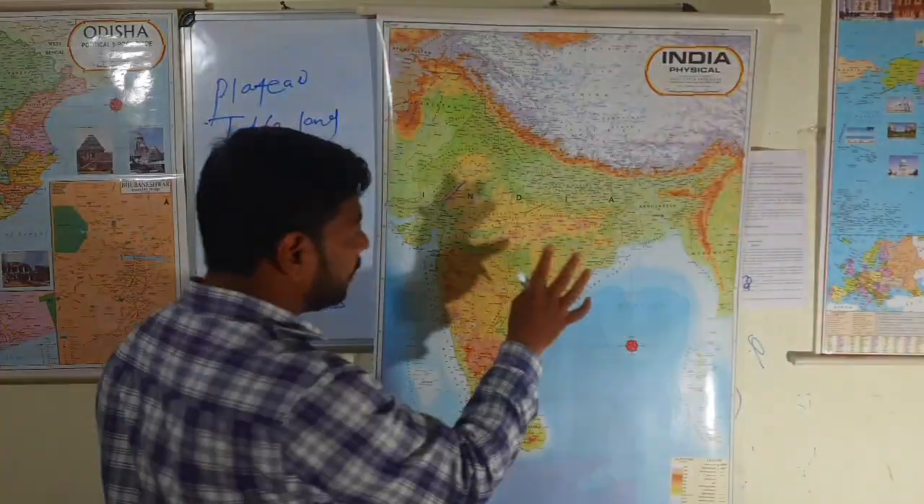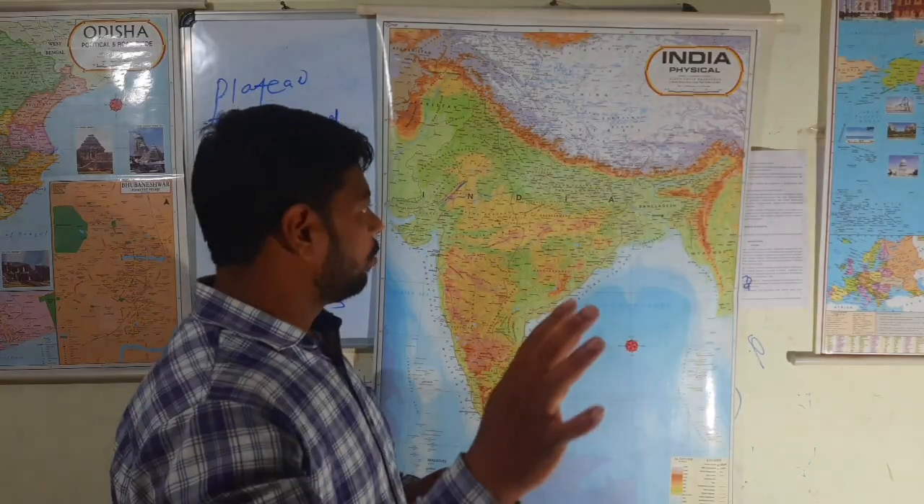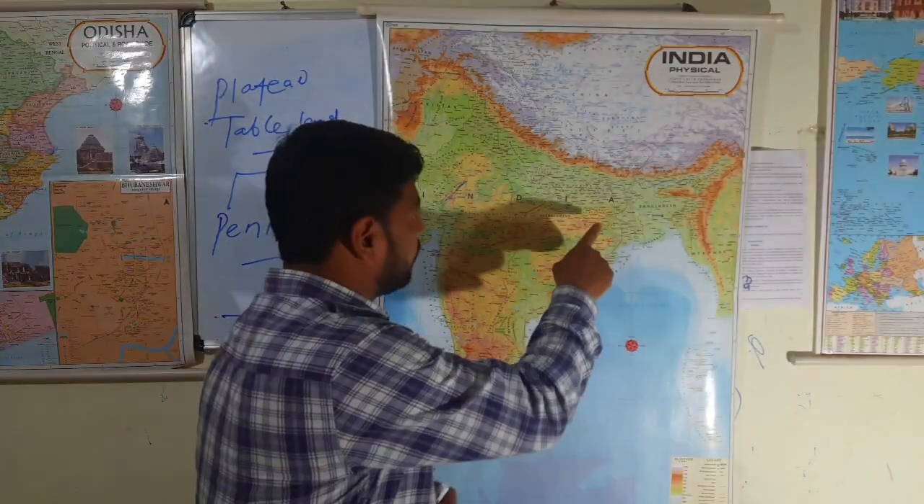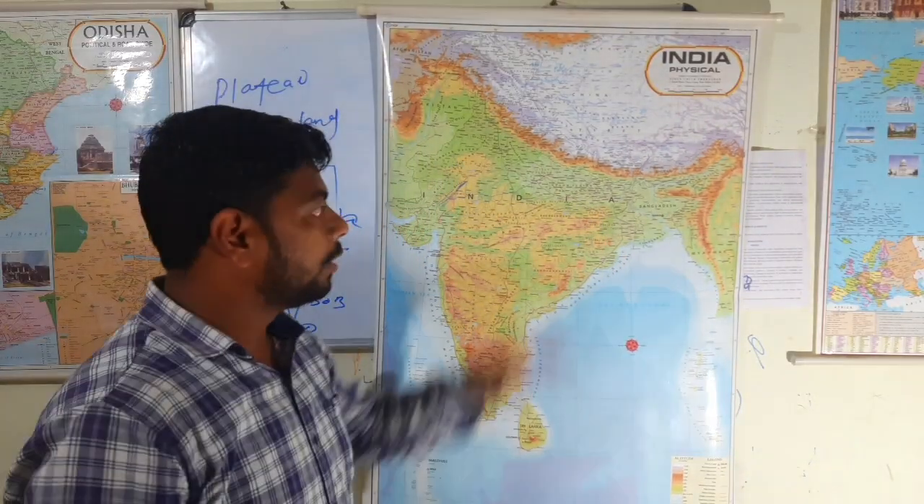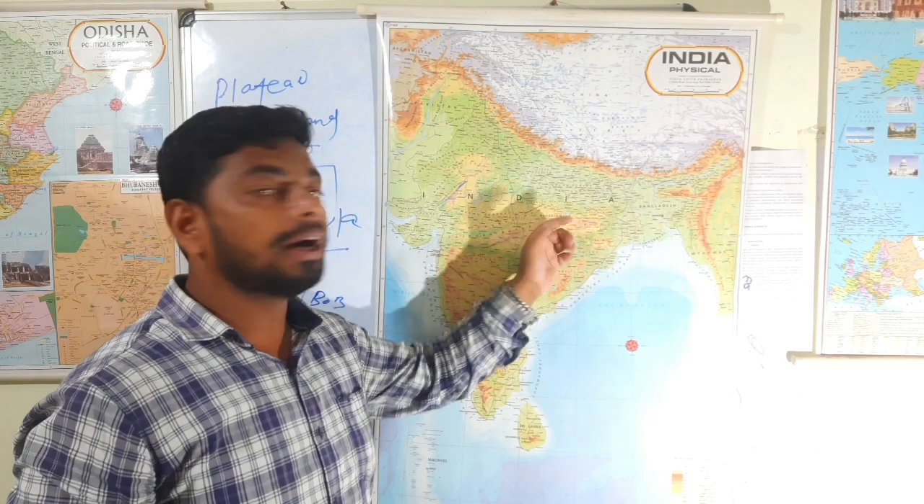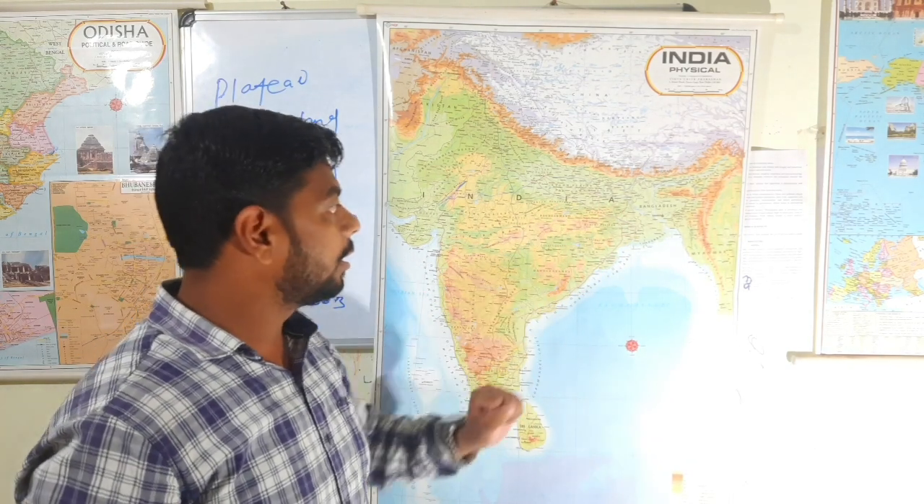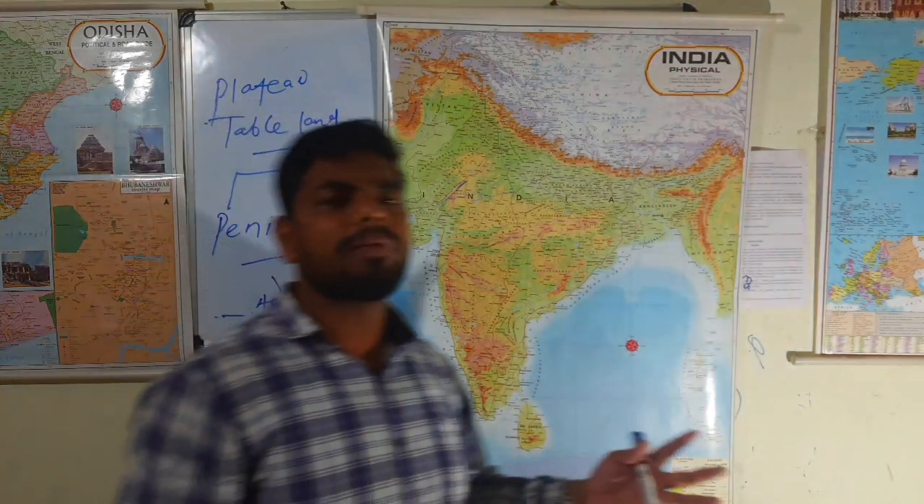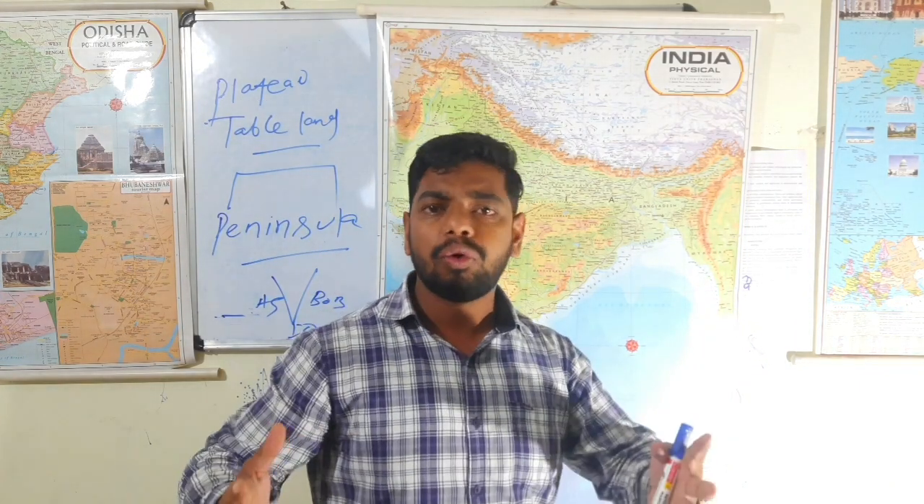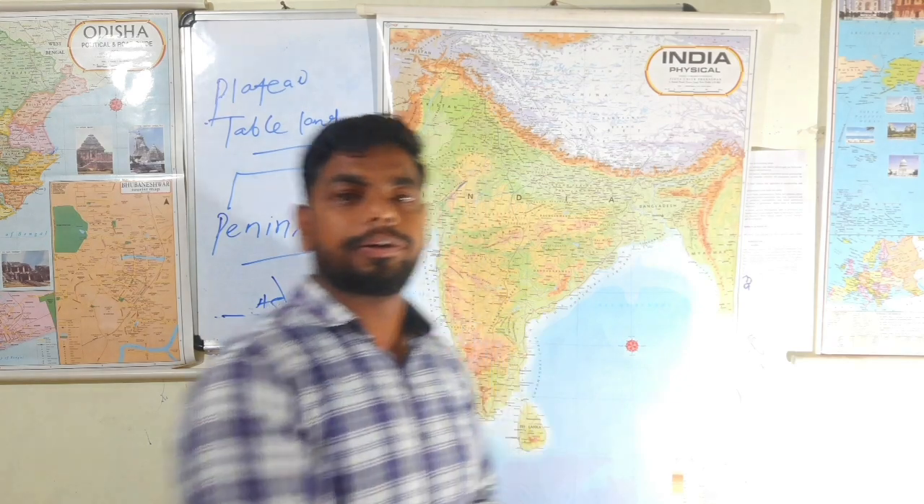Here the peninsular plateau further comprises various plateaus, like the Chota Nagpur plateau, that is located mainly in West Bengal, certain parts of Jharkhand, Chhattisgarh, Odisha, Bihar. Okay, where a huge amount of mineral deposits of coal, iron ore, bauxite is found over there,